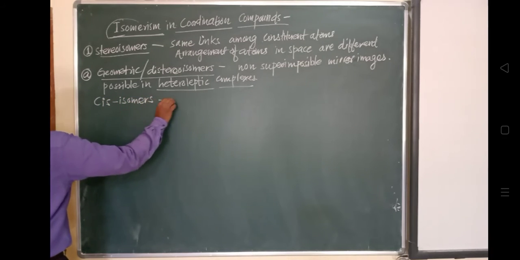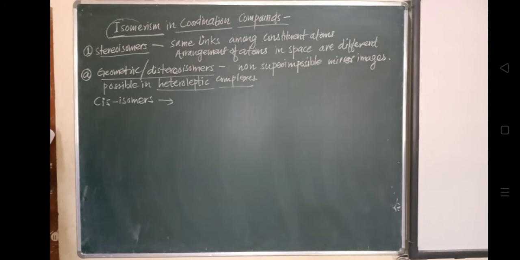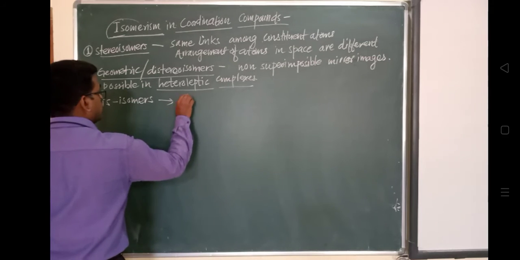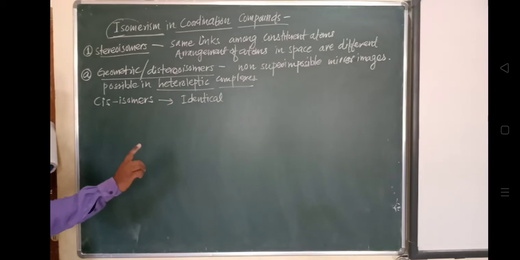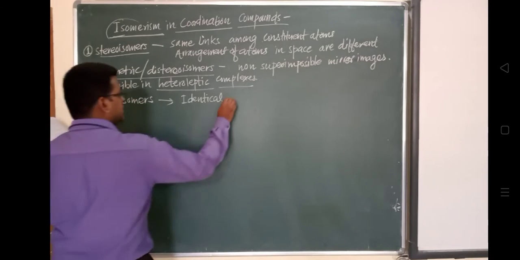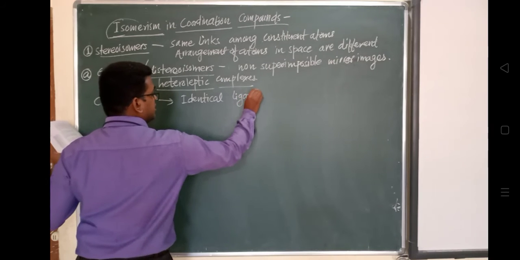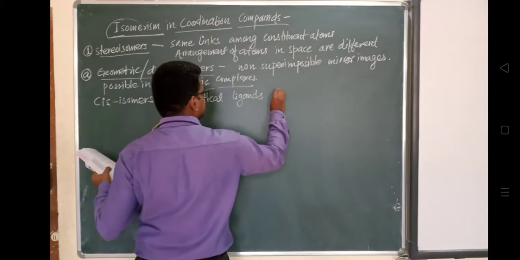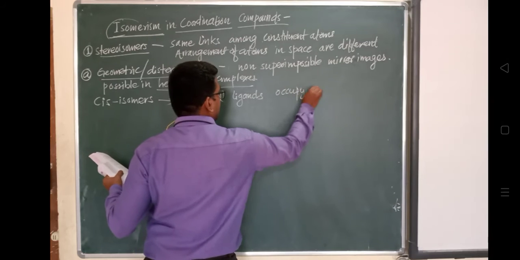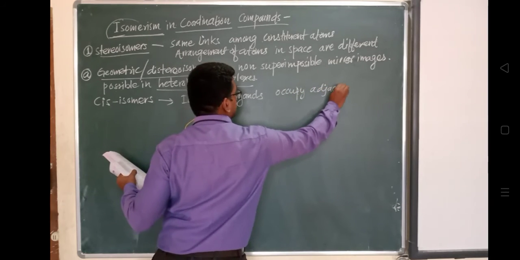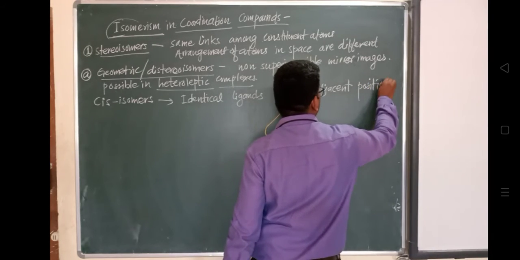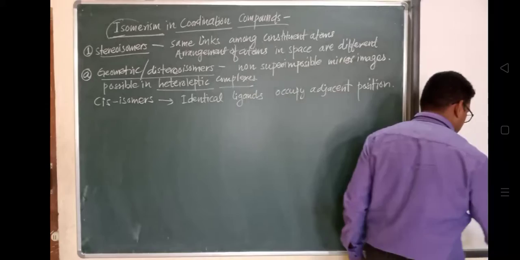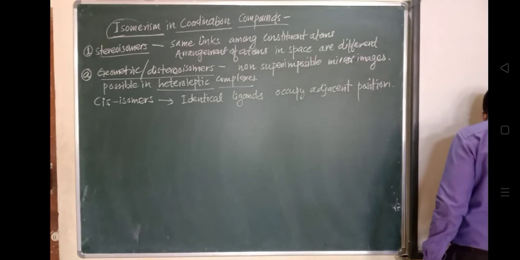In cis isomers, identical ligands occupy adjacent positions around the central metal ion, and that's why they are called cis type.